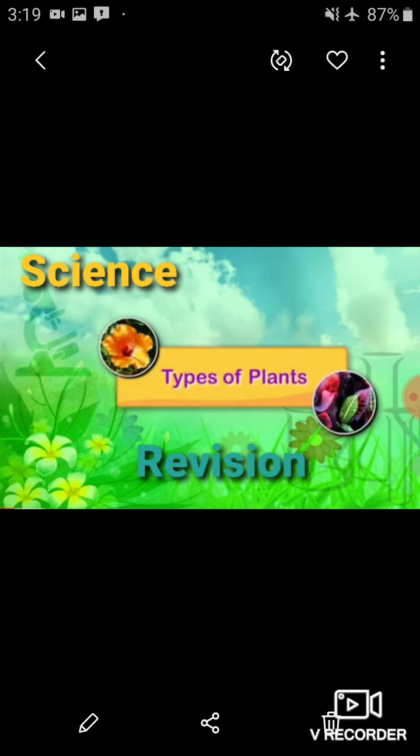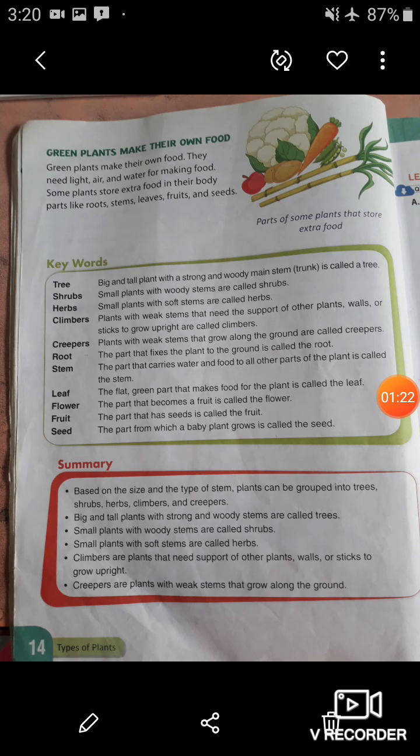The explanation of this chapter is completed. There are two topics in this chapter. First, the types of a plant and parts of a plant. Now students, next topic, green plants make their own food. Do you know how plants make their own food? So in this topic we are going to know how plants make their own food. Green plants need light, air and water for making food. Some plants store extra food in their body parts like roots, stems, leaves, fruits and seeds.